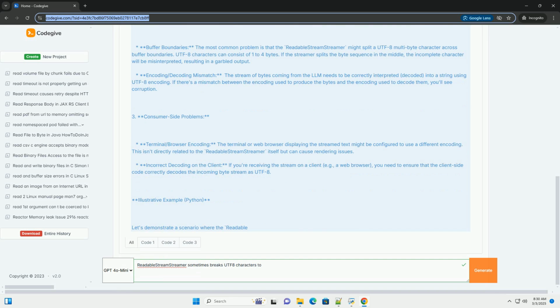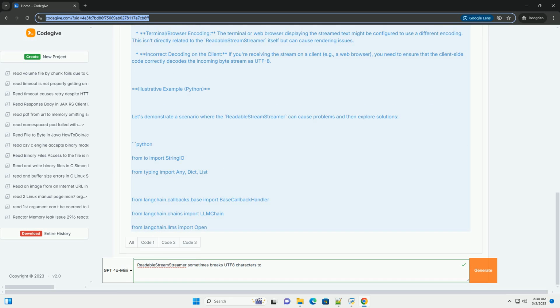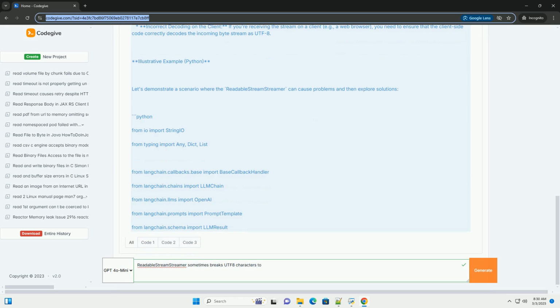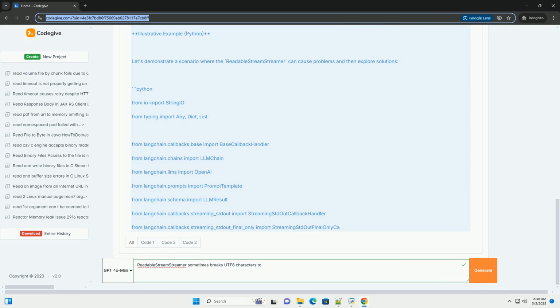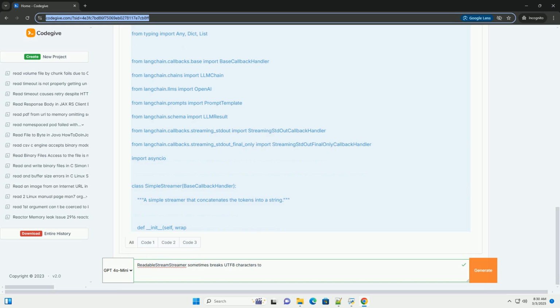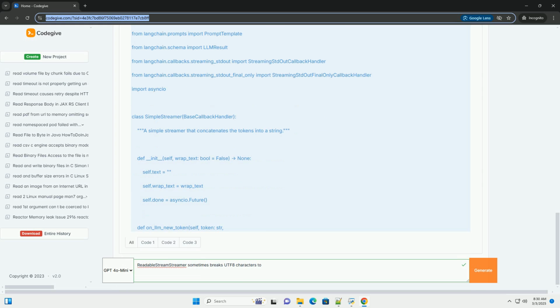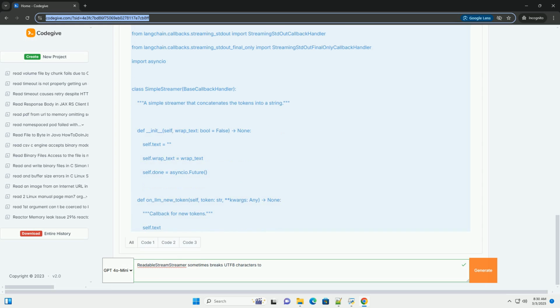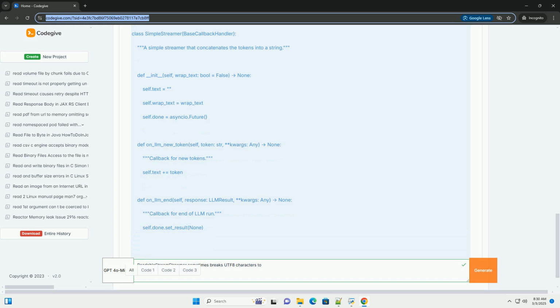Understanding the root causes. The issue with ReadableStreamStreamer and broken UTF8 characters often stems from one or more of the following factors. 1. Incorrect encoding at the source. LLM output: the LLM, large language model, generating the text might be configured with a different encoding or might be producing text that isn't strictly valid UTF8.